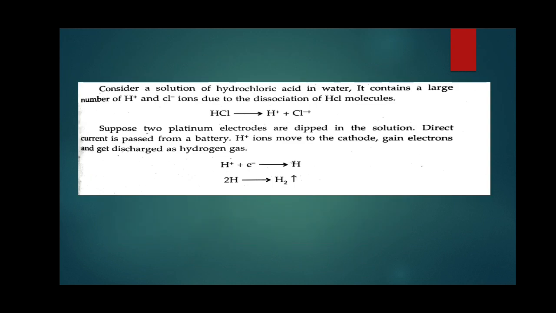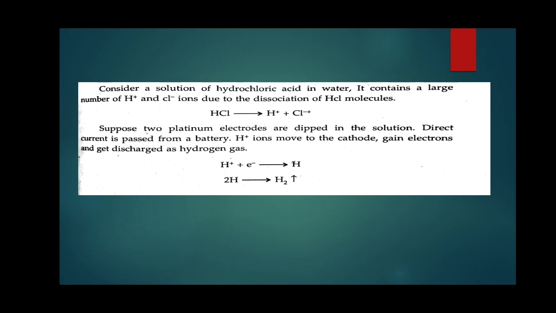and dipped in the solution. Then by passing the current, H+ ions move towards the cathode, because the cathode is at negative polarity. Unlike charges attract, and H+ gains electrons and gets discharged as hydrogen gas. The following chemical reaction takes place. After ionization, H+ moves towards the cathode and gains an electron.